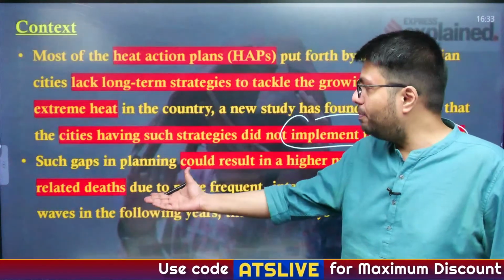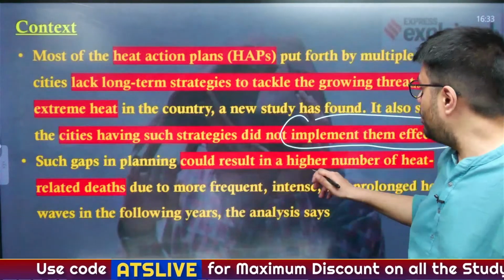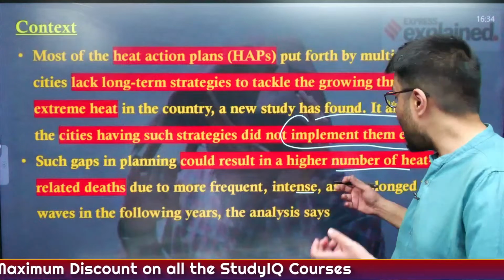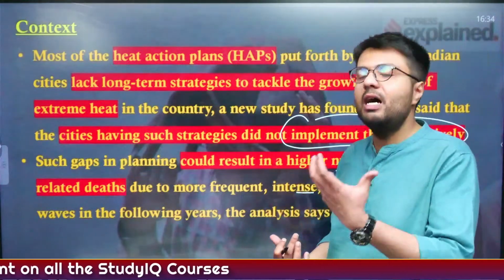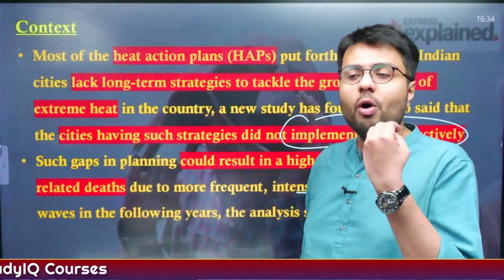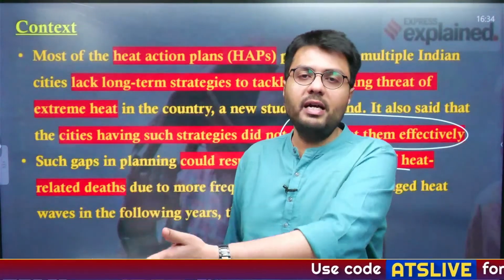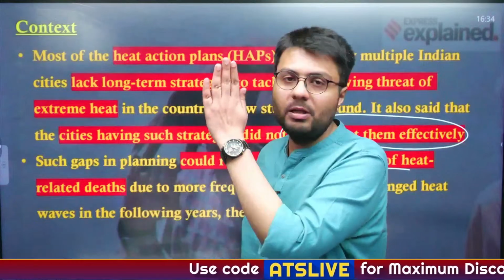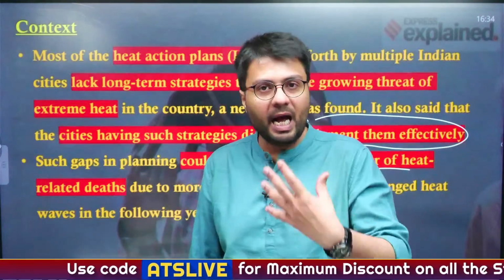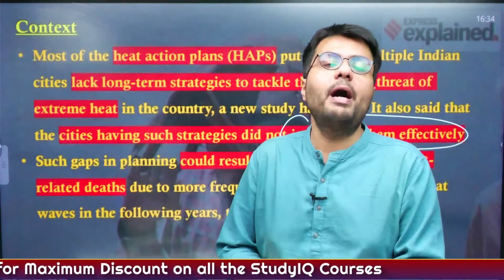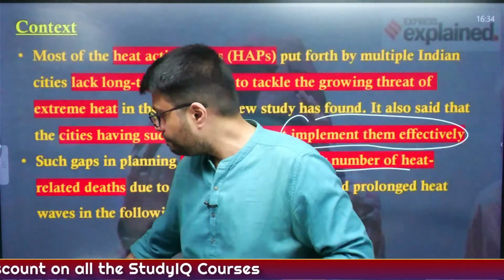Such gaps in planning can result in a higher number of heat-related deaths due to more frequent, intense and prolonged heat waves in the country. And you can understand, we have not even seen the end of March, and today the soaring temperature outside in Delhi is quite high. So this is the problem that we are going to face, and for that we need to be prepared, to do all that we can to minimize the impact of heat on the human population.